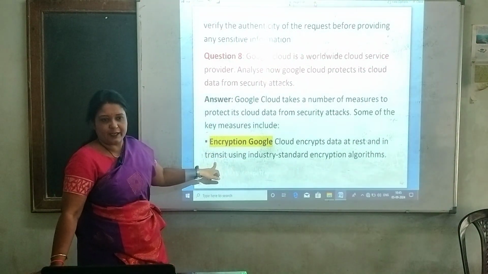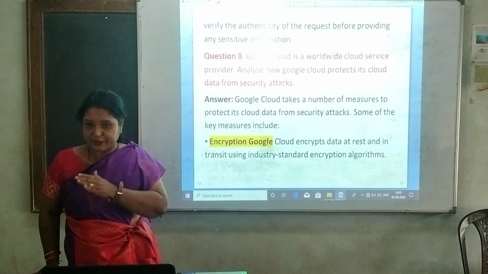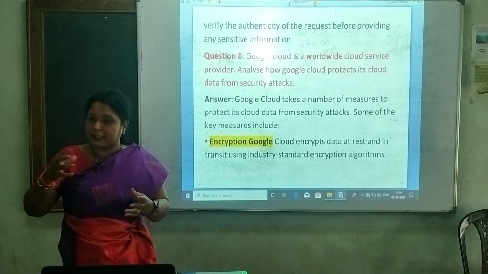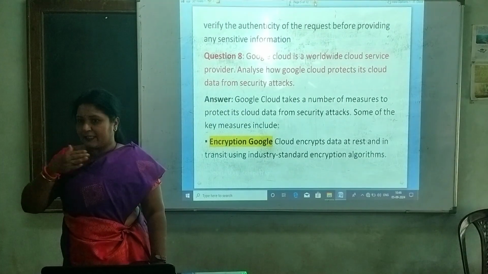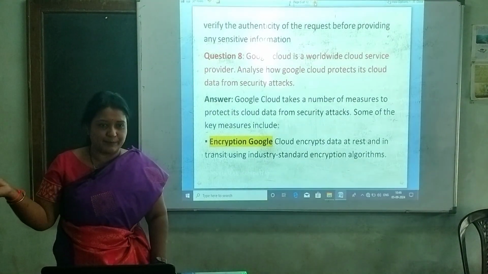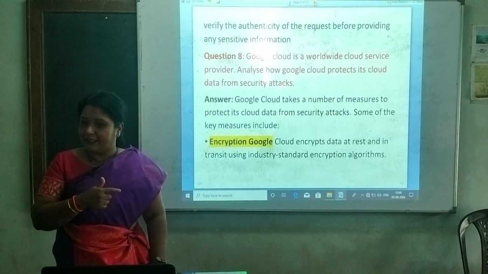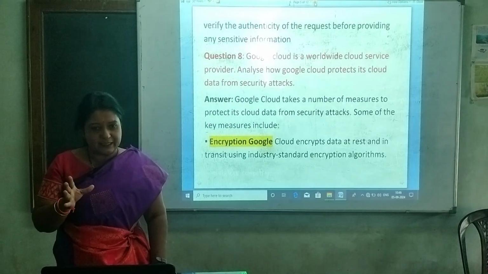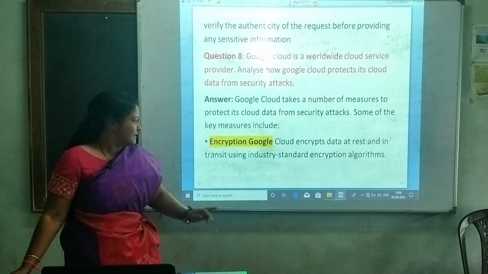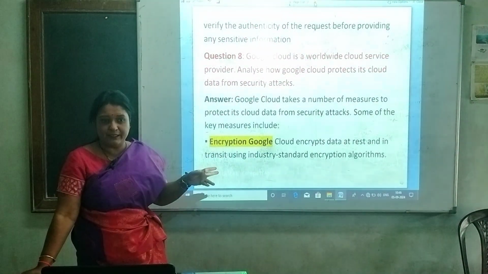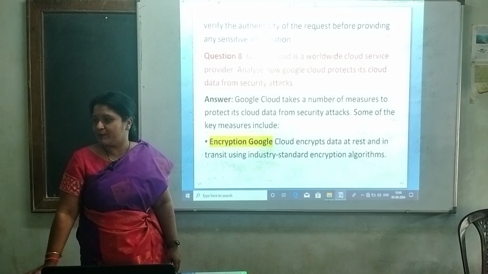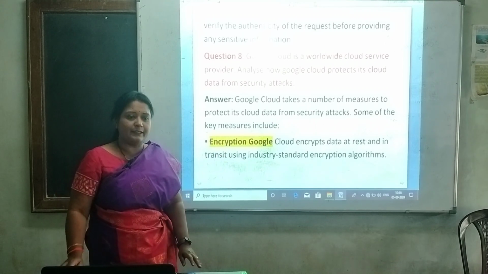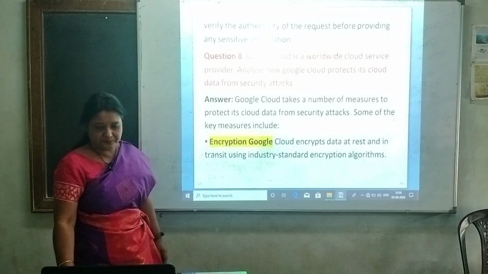To store the data also, they are encrypting and then storing. Usually, while transmission of the data, those data are encrypted. But here in this case, the rest data as well as the transit data are both encrypted using the industry standard encryption algorithms.